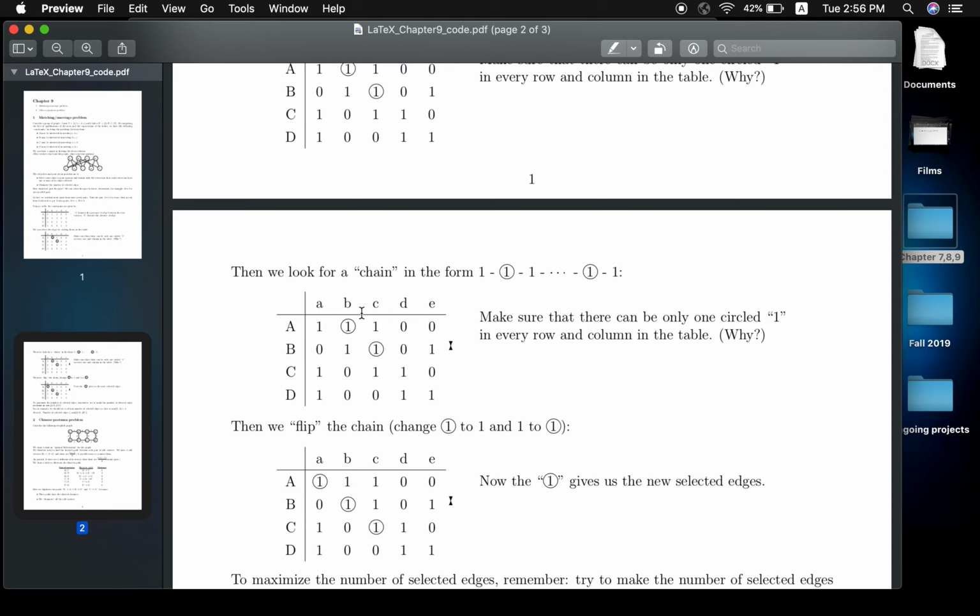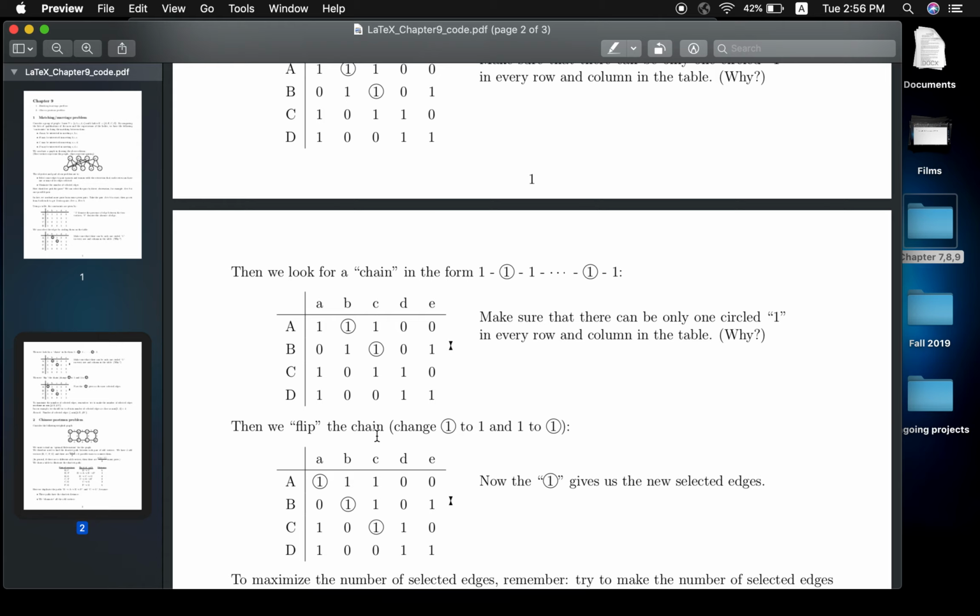Now, if you circle 2 ones on the same row, what is the meaning? That means that, for example, you also circle this. That means this vertex, this lady A, will be connected to the small letter B as well as the small letter C, because you pick the 2 pairs at the same time. Then again you will see a fight, so that's why you won't do it. You have to do it in an alternate manner, and make sure that on each row or column you won't pick more than 1 edge.